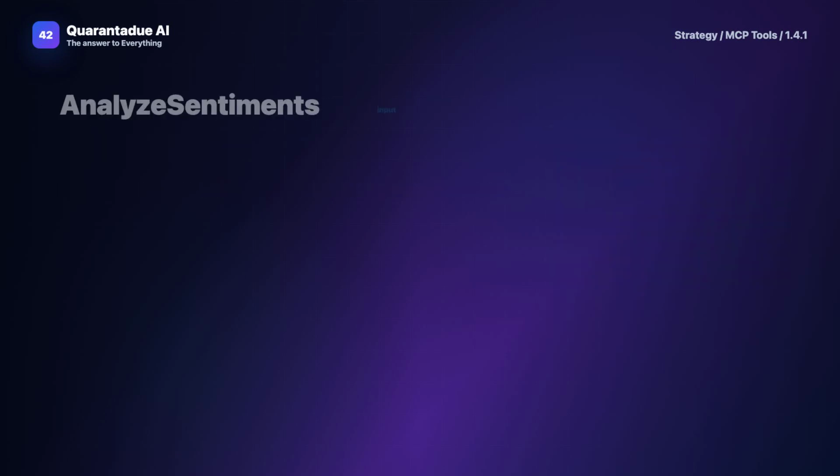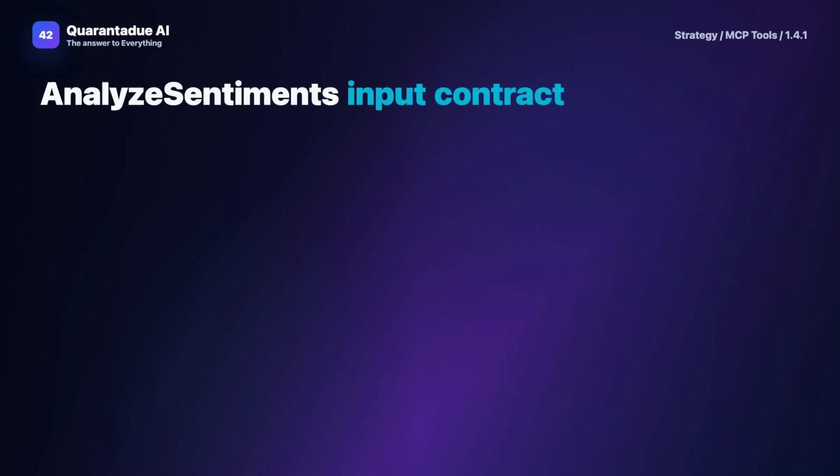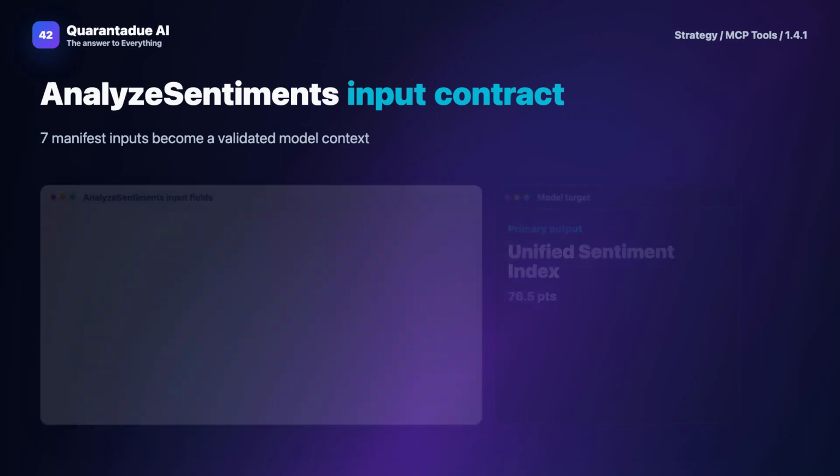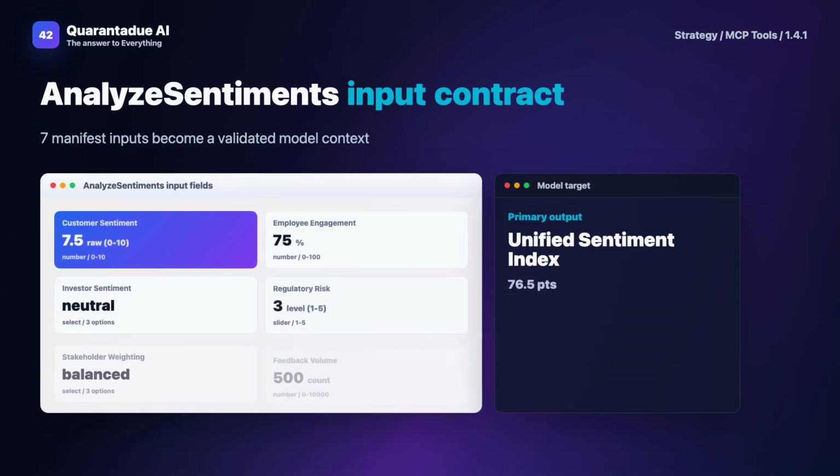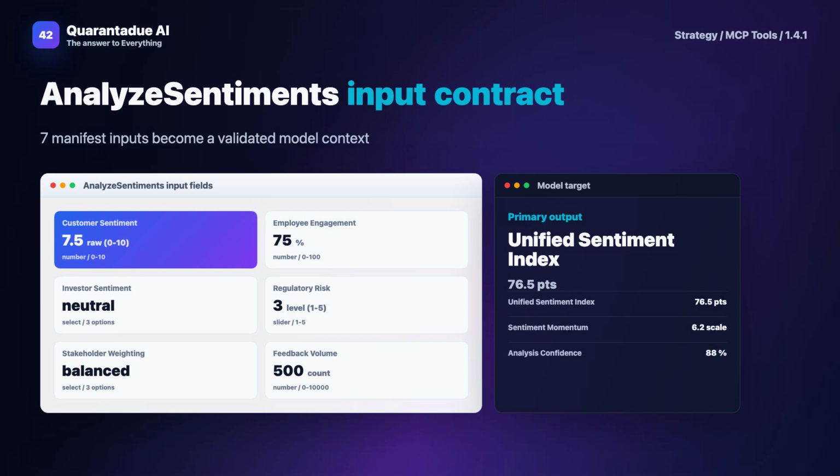Let's explore the technical method. AnalyzeSentiments uses a proprietary pipeline. First, it ingests unstructured text from any source. Then, it applies domain-specific linguistic models that understand strategy jargon and tone. These models normalize sentiment onto a consistent scale from negative to positive with context weighting. Key concepts include score calibration and baseline establishment.